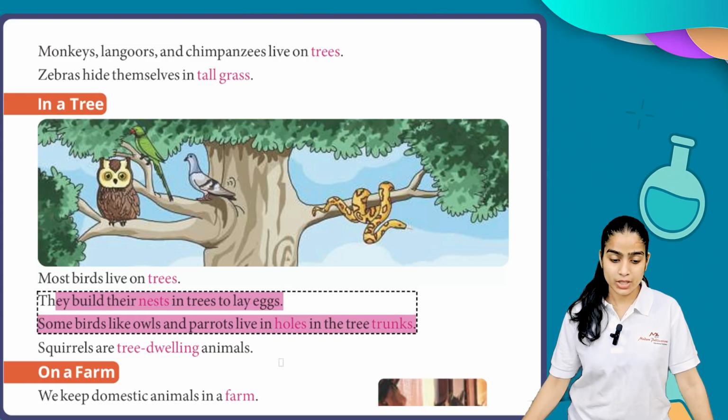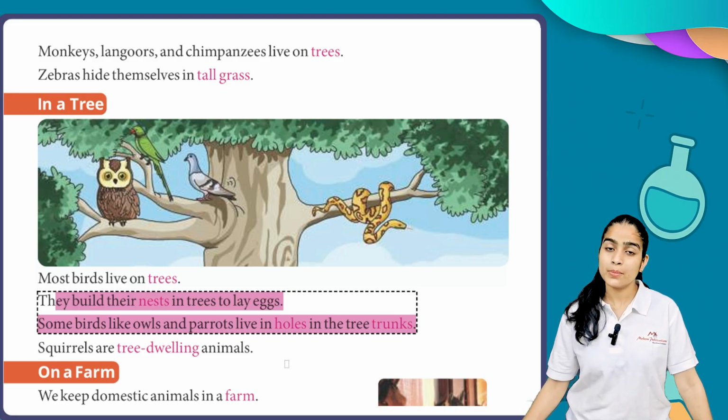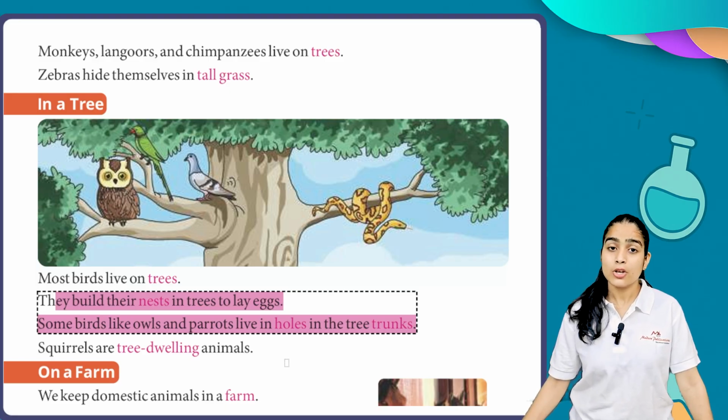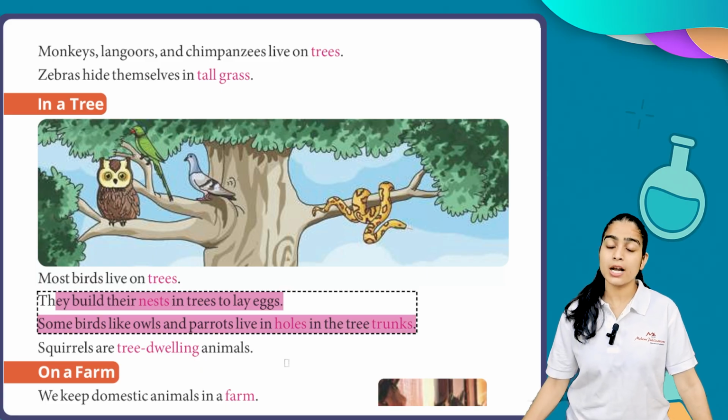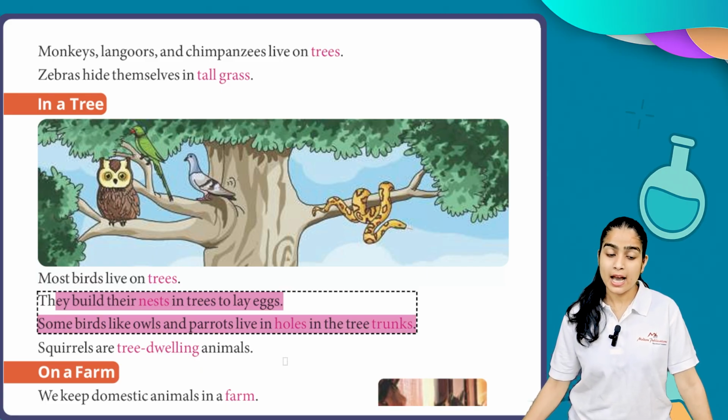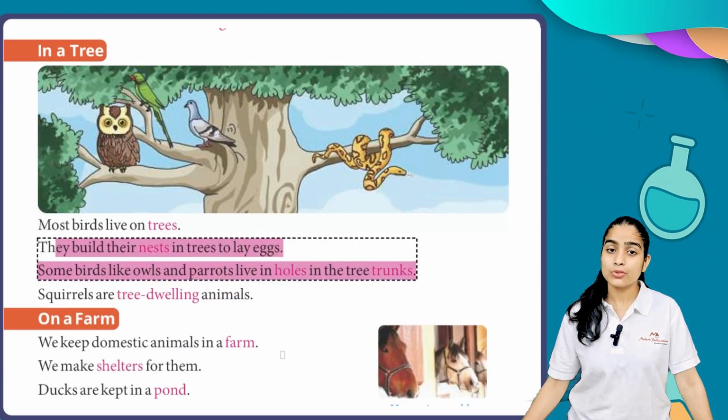Squirrels are tree-dwelling animals. So students, what you have to do is visit your nearby park, and you will be able to see different kinds of animals which live on the tree and have their nests on the tree. Now we are discussing those animals which live on a farm.